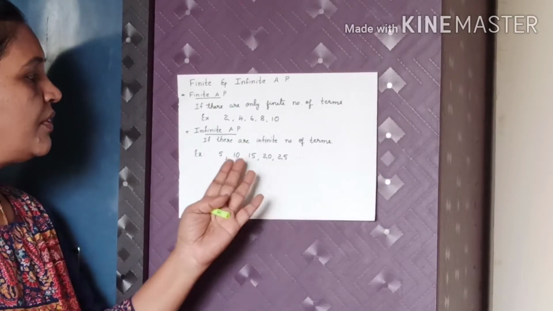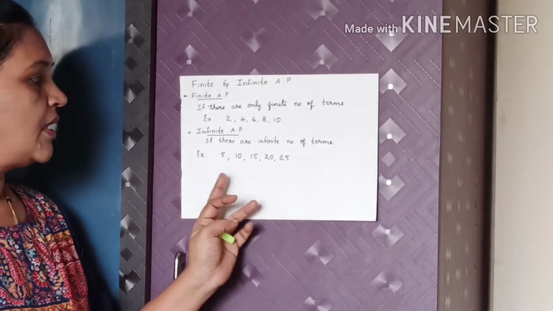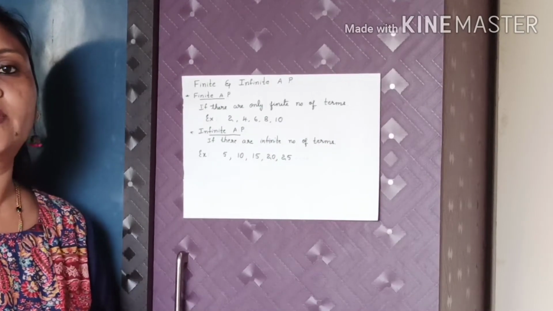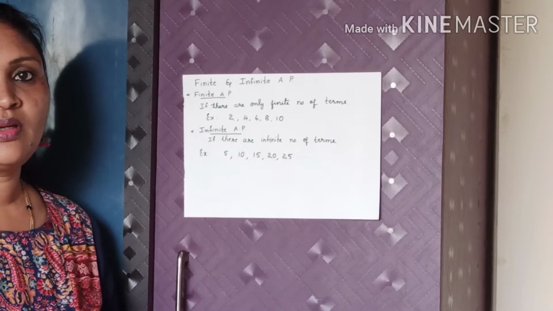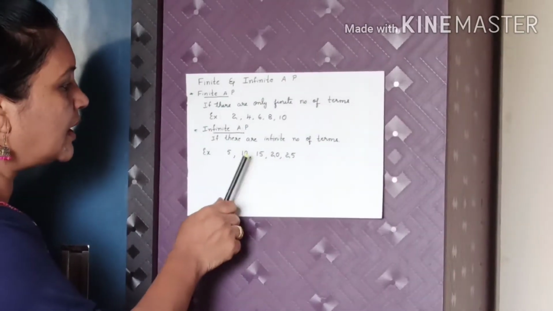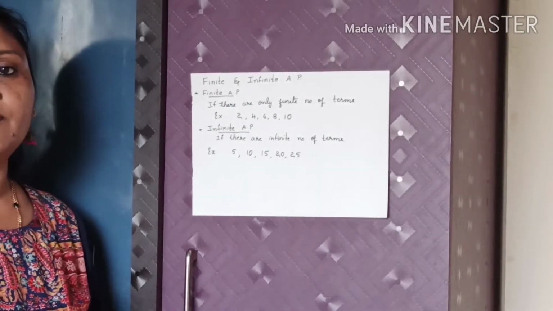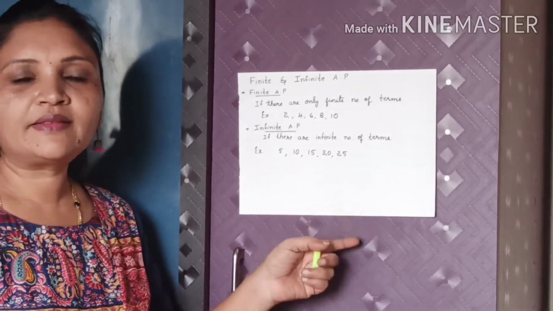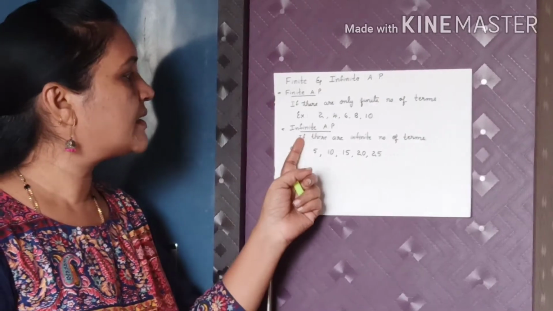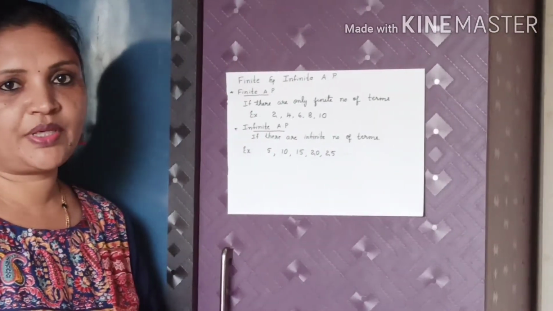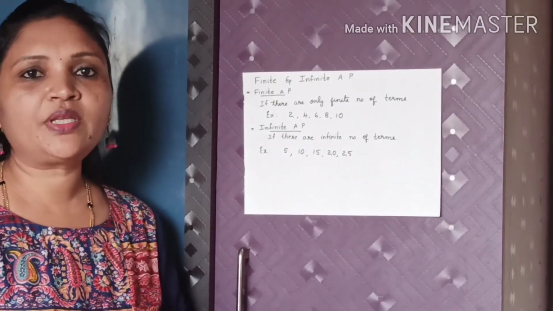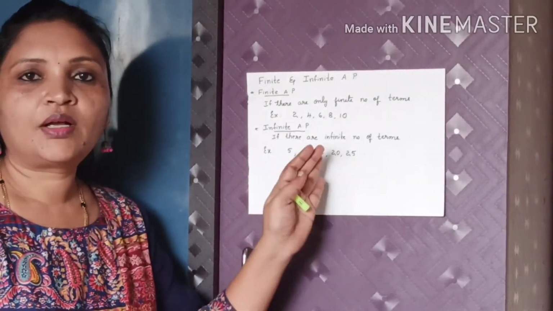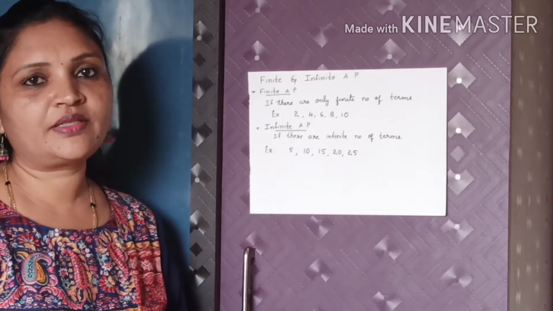For example, we don't know, here only 5 terms were there, but here 1, 2, 3, 4, 5, still 6, 7, 8, 9, 10. If a sequence of numbers continues like this with the dots, that is etc., we call it an infinite AP. While doing sums, you will come across many examples of finite AP and infinite AP.